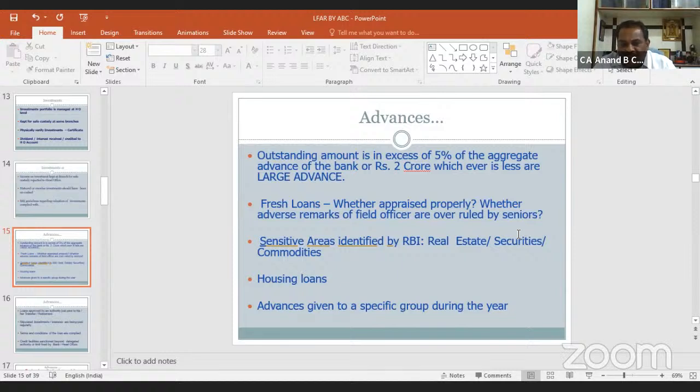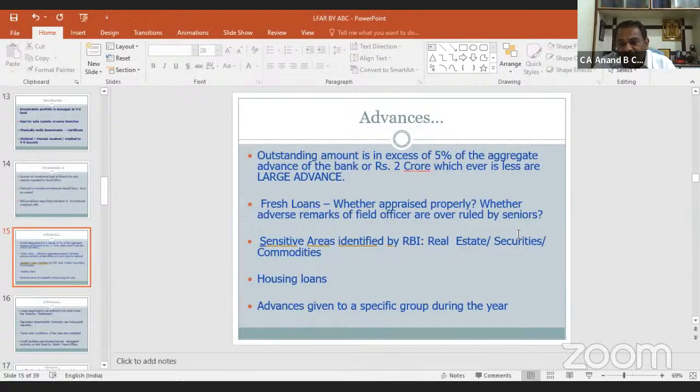Housing loan. In case of housing loan, we have to take some precautions. Whether the housing loans are sanctioned and disbursed to the proper person in whose name the plot was there, sanctioned map, sanctioned plan by the local authorities, estimate from engineers, then stage-wise completion certificate from the architects.